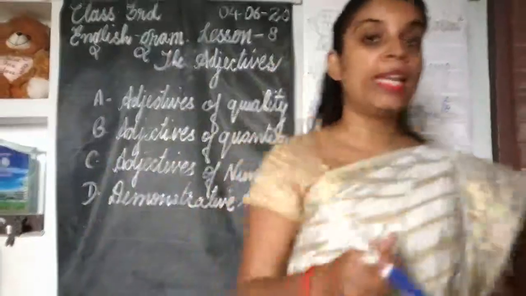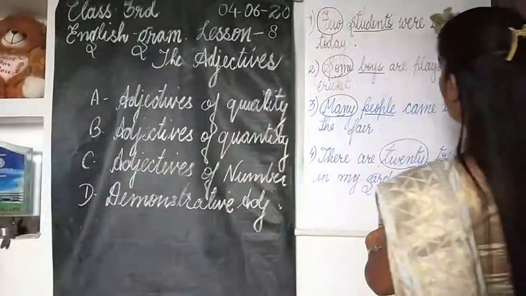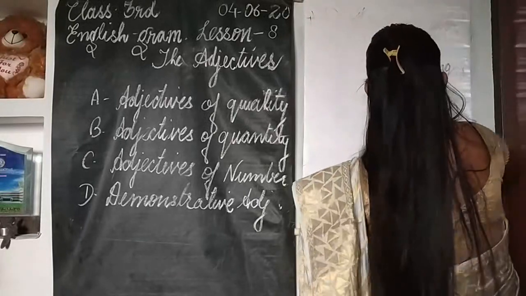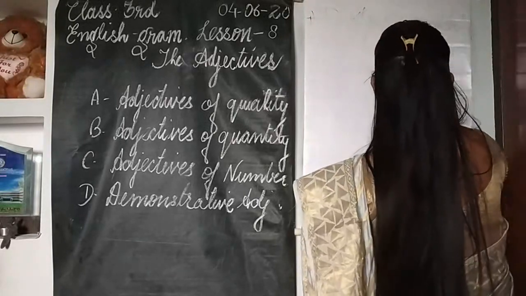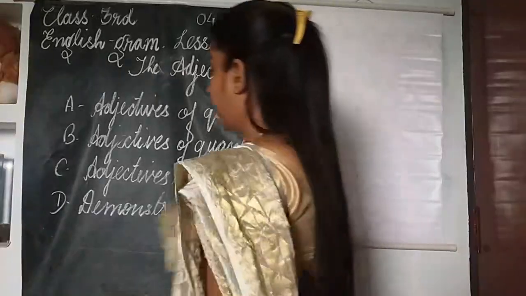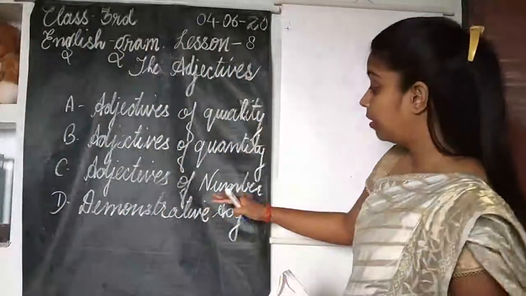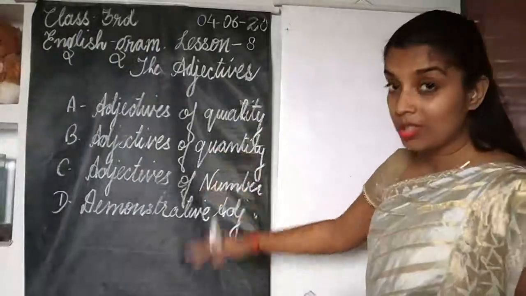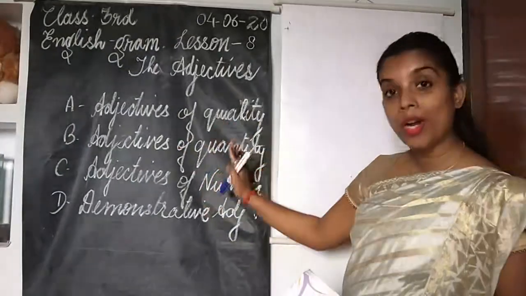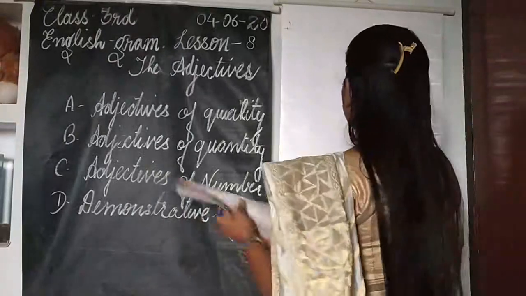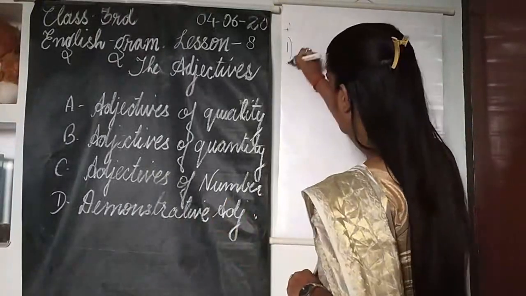Because sometimes you might get confused. Now see, the first example I'm giving here is